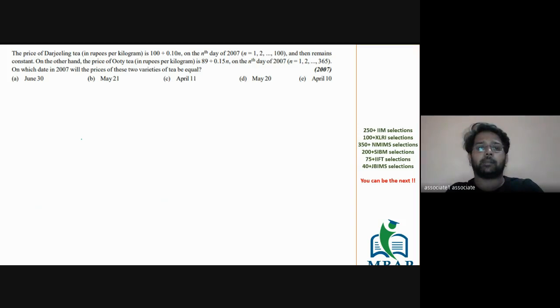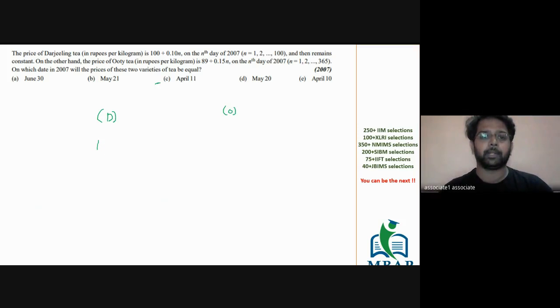On the other hand, the price of OTT is going to be 89 plus 0.15 N on the nth day of 2007, where N has the limits of 1 to 365. On which date of 2007 will the prices of both varieties of tea be equal is the question. Some people will misconstrue the question. There are two things: one is Darjeeling, second is OTT. Some people think it is 100 plus 0.10 N and OTT on the other side is 89 plus 0.15 N.